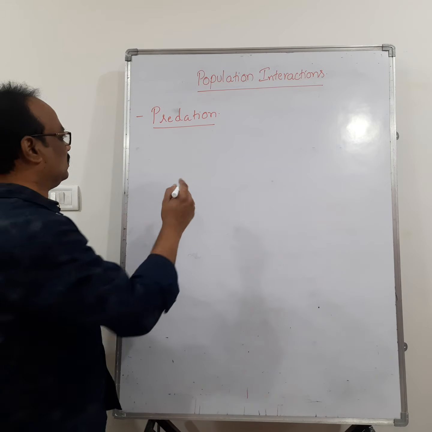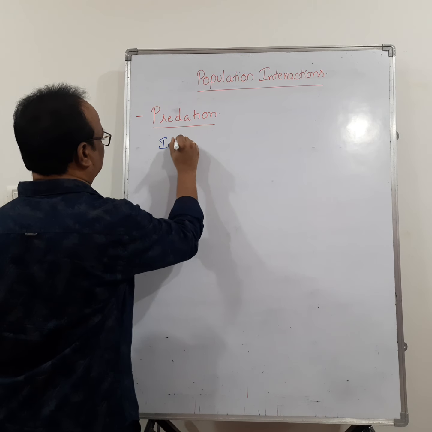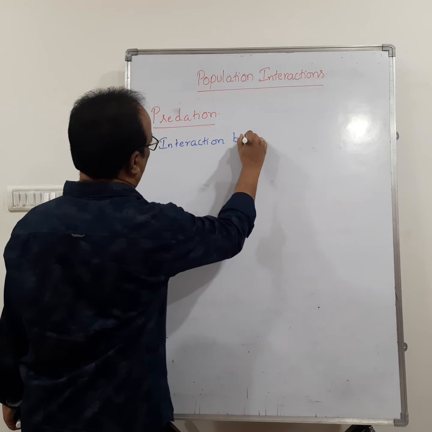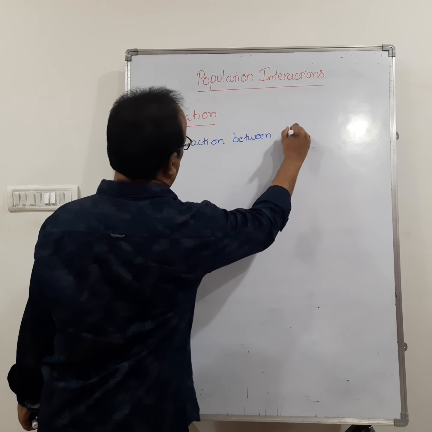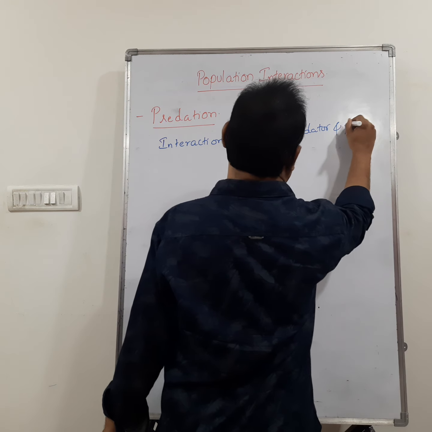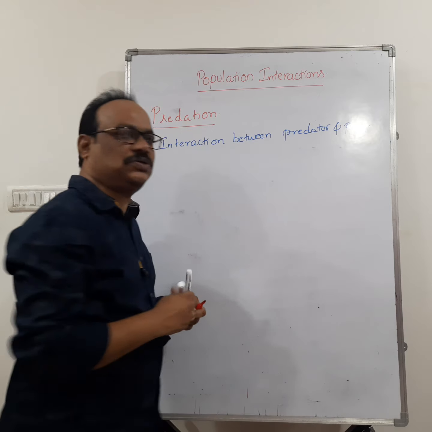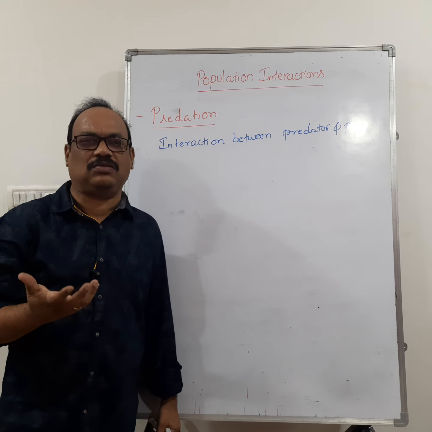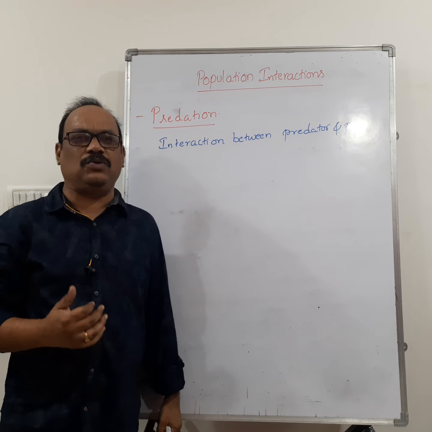Remember that. Interaction between predator and prey.